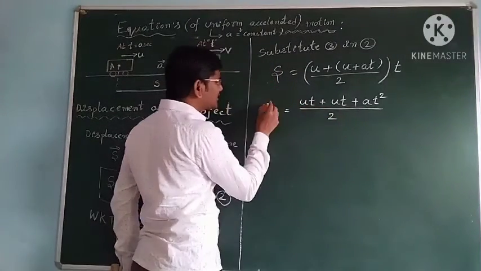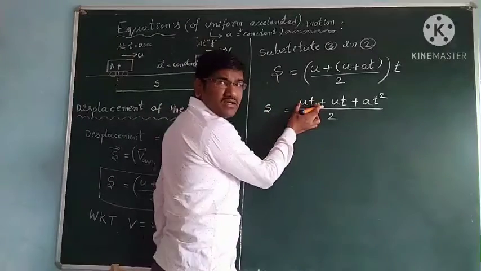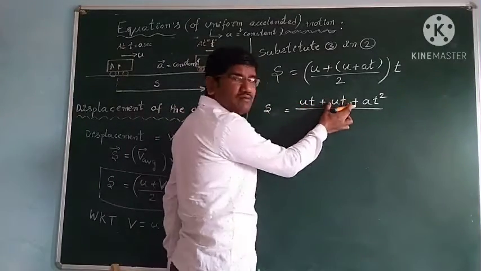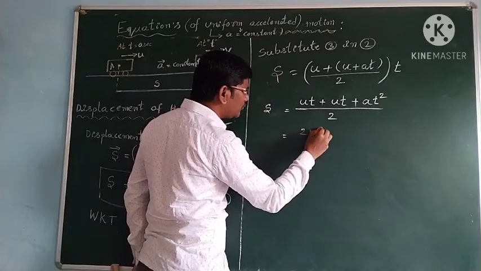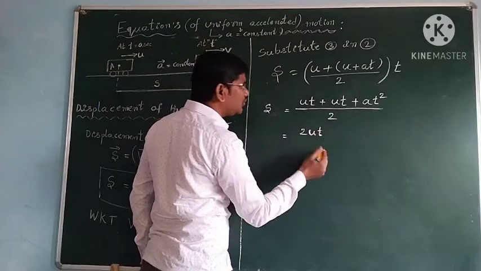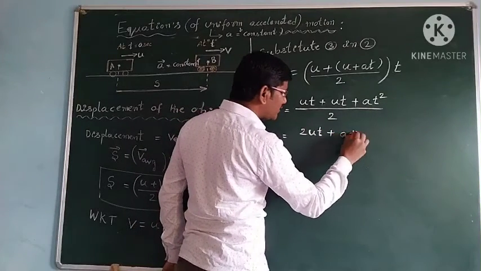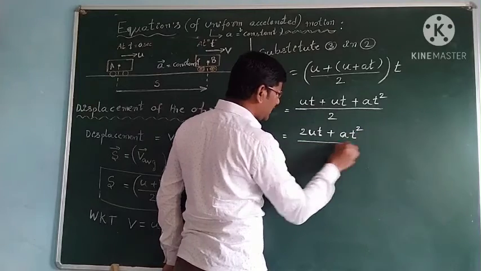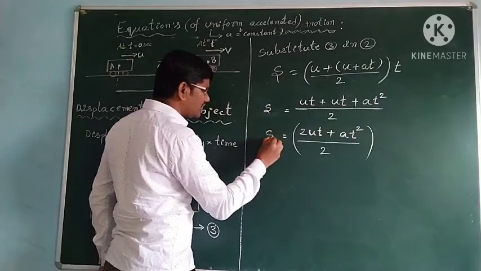Okay, that is equal to displacement s. So ut plus ut we have twice, so I can write 2ut plus a into t square, all by 2.